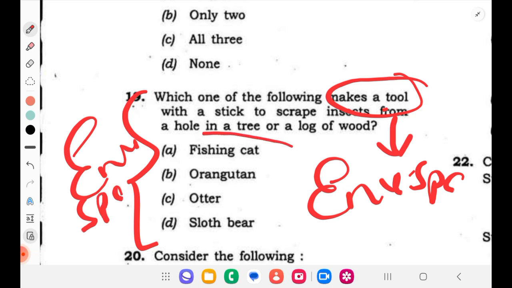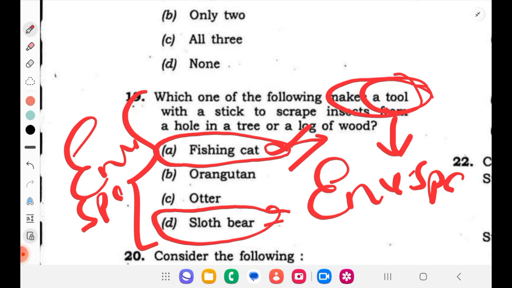So fishing cat. Fishing cat usually catches fish with its mouth, so this is not the one which is using a tool. Is a stick used, right? No. Then we have sloth bear. It uses a stone to break that, but not a stick. So that is wrong. Otter. Actually, yeah, otter might be also, but the stick and all, it is not there.